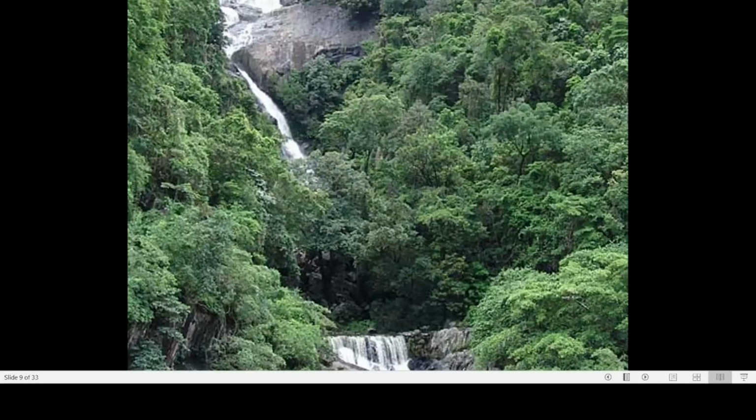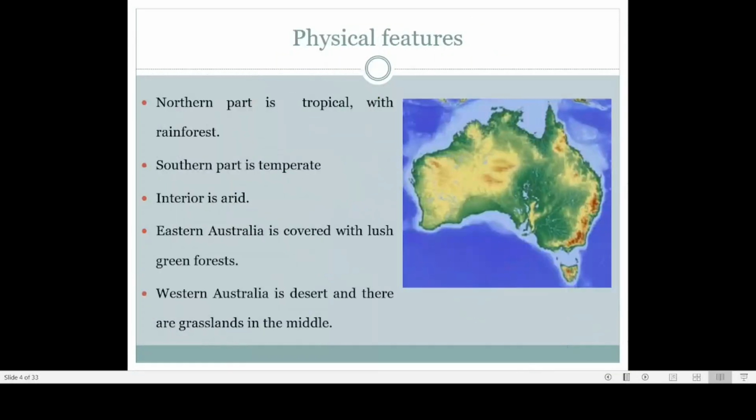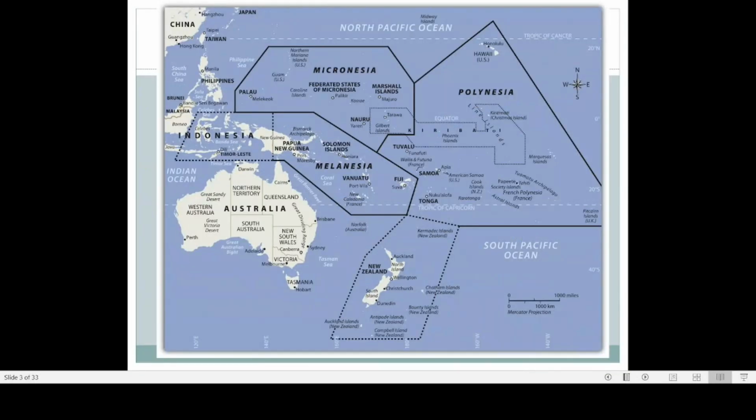Now in the case of the New Zealand sub-region, here you can see the nature of the New Zealand sub-region. It is located very far from the mainland of the continent of Australia. I think the distance between Australia and New Zealand may be more than 1,000 kilometers. If you go by flight, it takes more than 1 hour. And New Zealand basically consists of two major islands. One is the North Island and the other is the South Island. These are the two major islands.